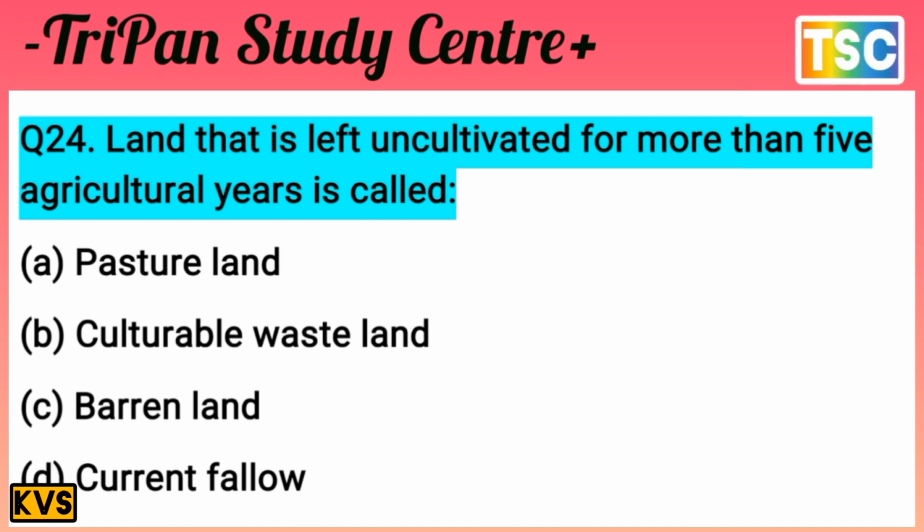You must have a thought of your answer. Let's see what our answer for this question is. Pasture land is not it, barren land is not it, and current fallow is not it. Land left uncultivated for more than five agricultural years is called culturable wasteland. The answer is B, culturable wasteland. That's an important answer. Let's go to the next question.